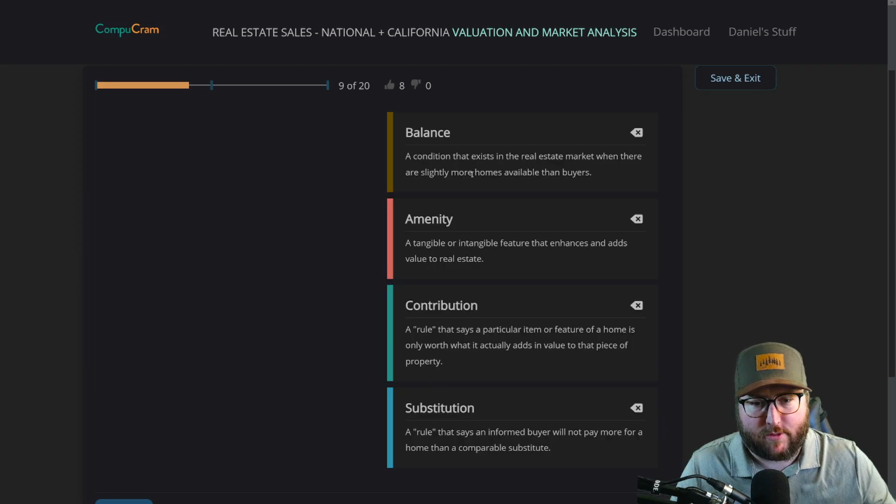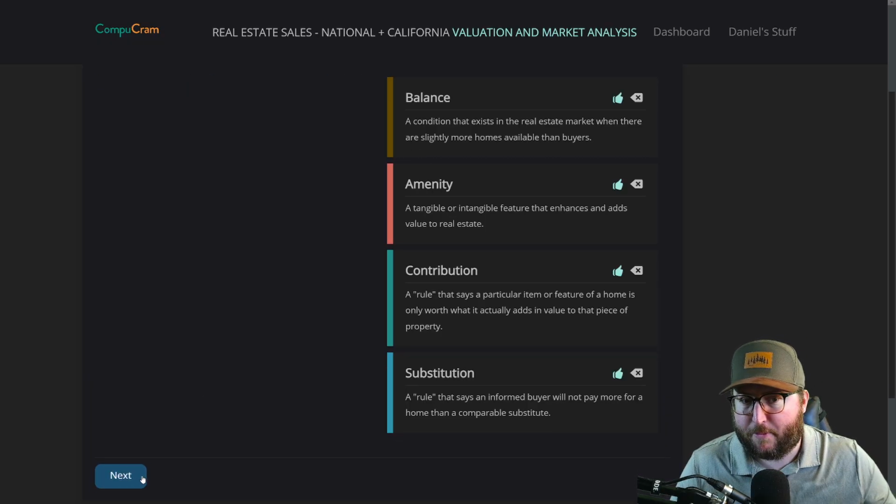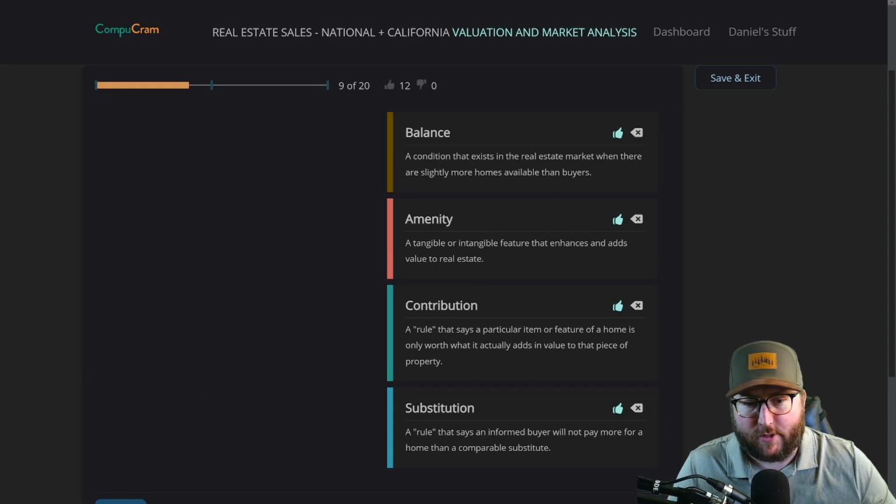It doesn't seem balanced if there are more homes available than buyers. We could have these switched up. We could get this wrong. We're going to check the answers. We need 4 thumbs up. 4 thumbs up. Let's go. Screenshot it if you need to.